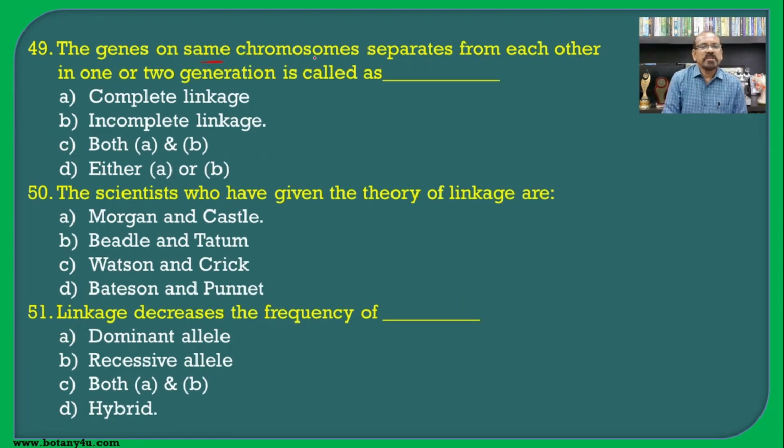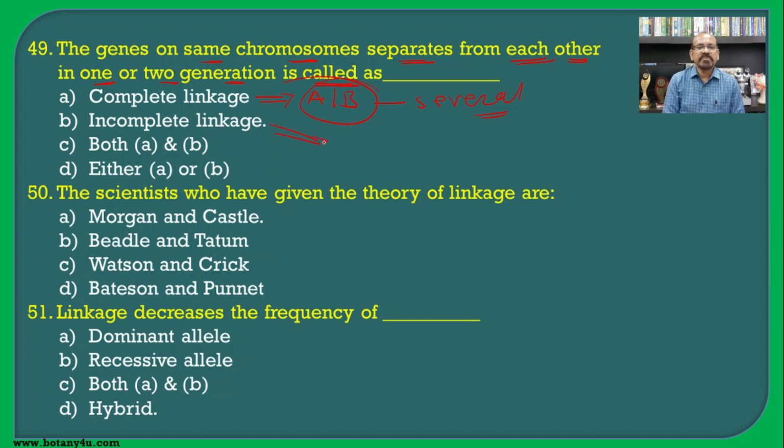The genes on the same chromosome separate from each other in one or two generations, this is called as, we know, linkage is classified into two types, that is complete linkage and incomplete linkage. If the genes, say for example A and B, remain together for several generations, such a type of linkage is known as complete linkage.